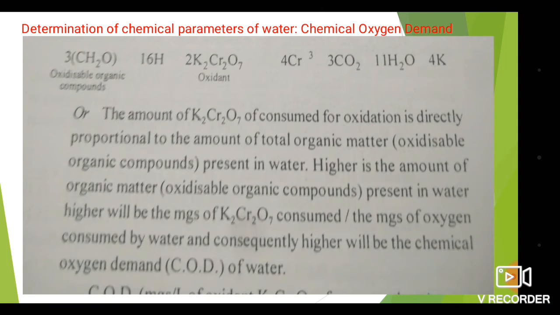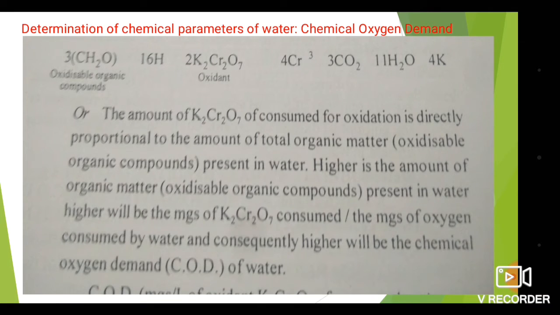So the reaction is: 3CH2O, that is the oxidizable organic compound, plus 16H+, plus 2K2Cr2O7, the oxidant, that is potassium dichromate, gives 4Cr3+ plus 3CO2 plus 11H2O plus 4K+.